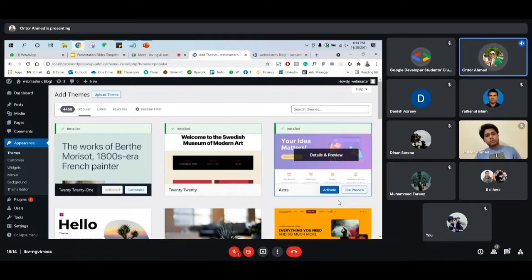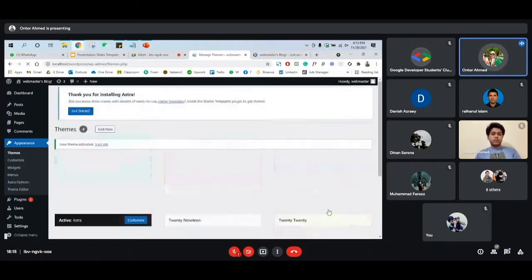So first of all, we are going to install one theme, and then we will customize that theme. Customize means we'll add our information, our picture, our text, images, all of the things.